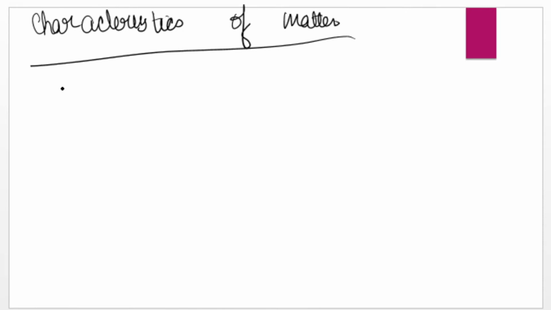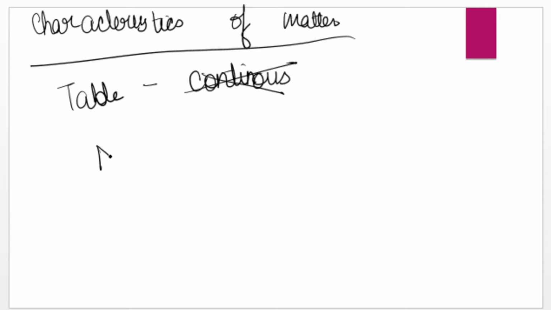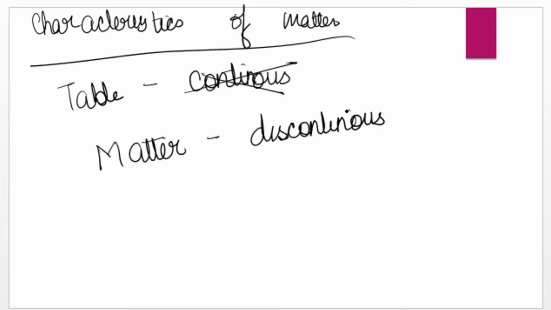Characteristics of matter. When you look at your table, there are no holes. No holes means you call it continuous. Any kind of matter is actually not continuous. It is discontinuous. Now why discontinuous? Because it is made up of very tiny particles, but it appears to us to be continuous.